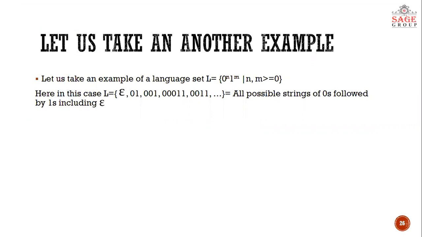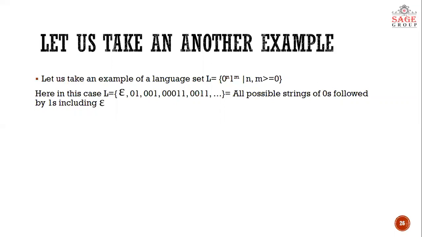Here you can see that 0 has n as its superscript, as a power, and 1 has m as its power. Both of these are independent of each other, which means the number of zeros is not dependent on the number of ones. Any number of zeros can come in the preceding part of the string, and any number of ones can come in the succeeding part of the string. It is also possible that there are no zeros in the string, meaning only ones are there, because n and m are greater than or equal to 0.